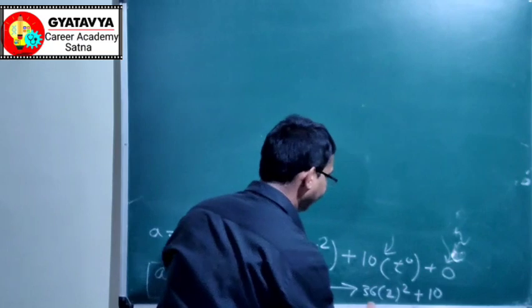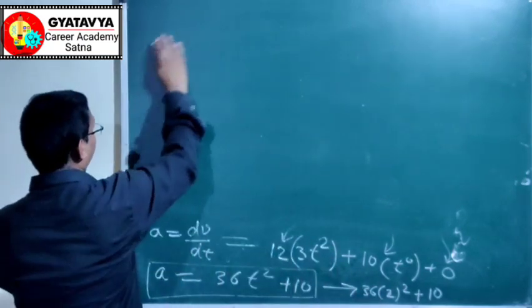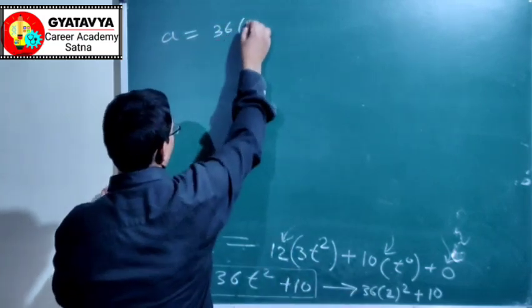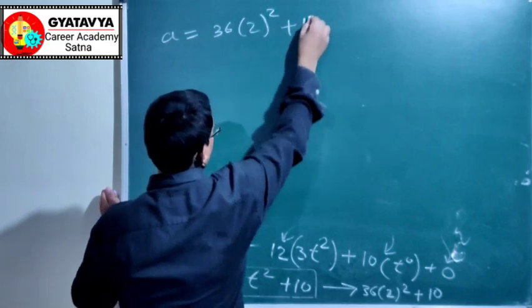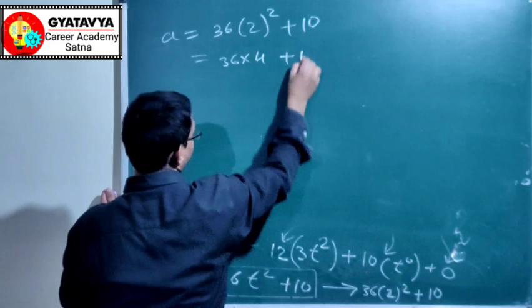Now again I am writing this term here. Acceleration is 36 into 2 square plus 10. It will be 36 into 4 plus 10.